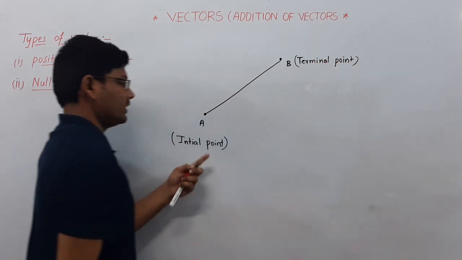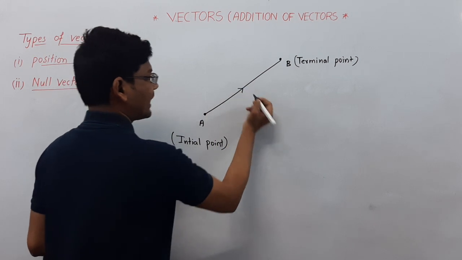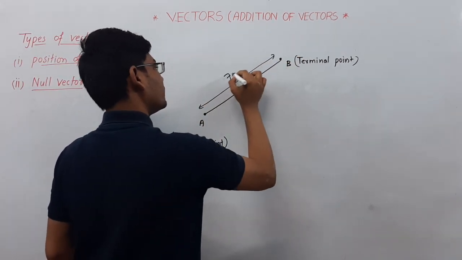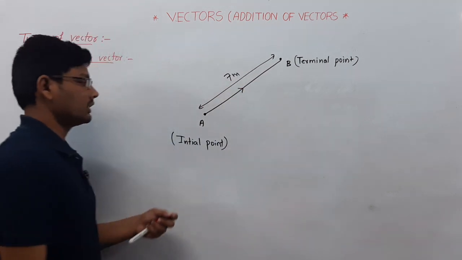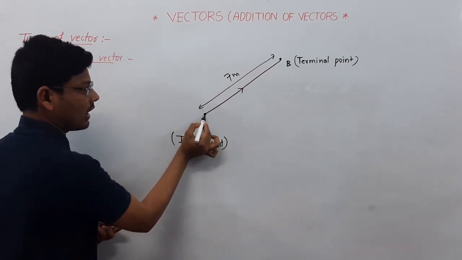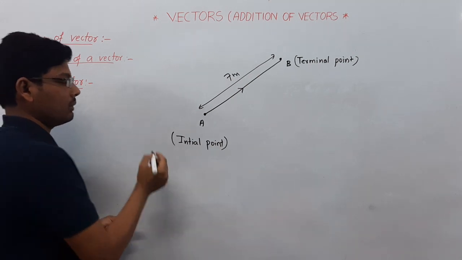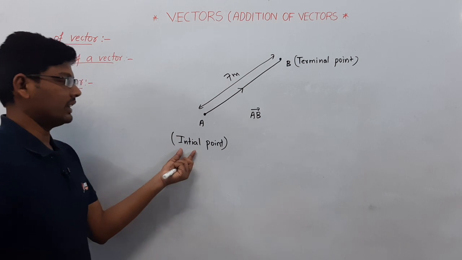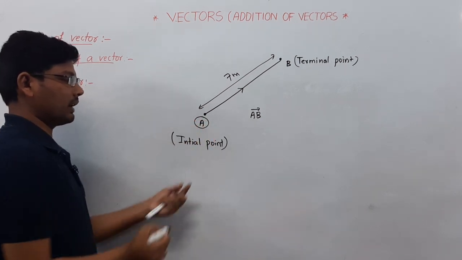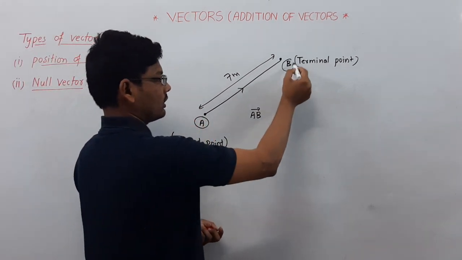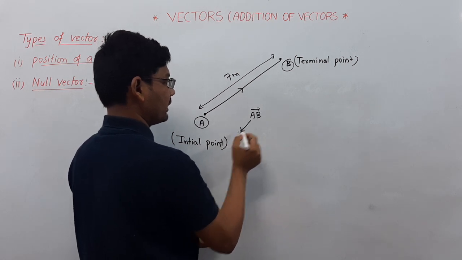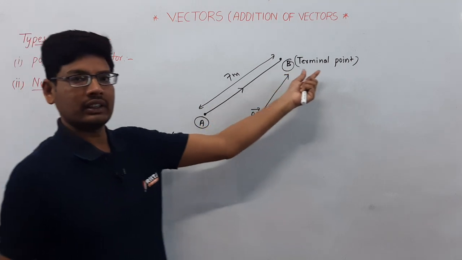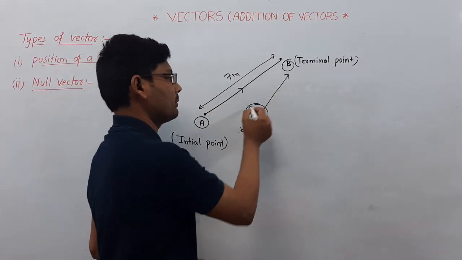A is the initial point, and this is in the direction of AB, with a length of, for example, 7 meters. For example, this is the vector AB bar. The first point is the initial point, and the last point is the terminal point of vector AB bar here.